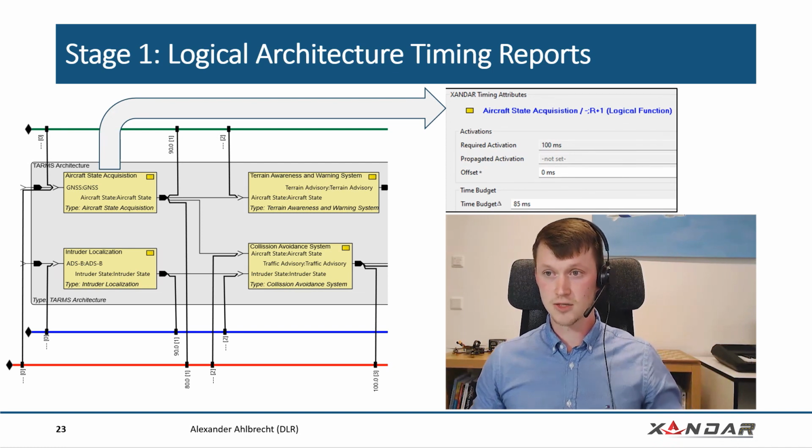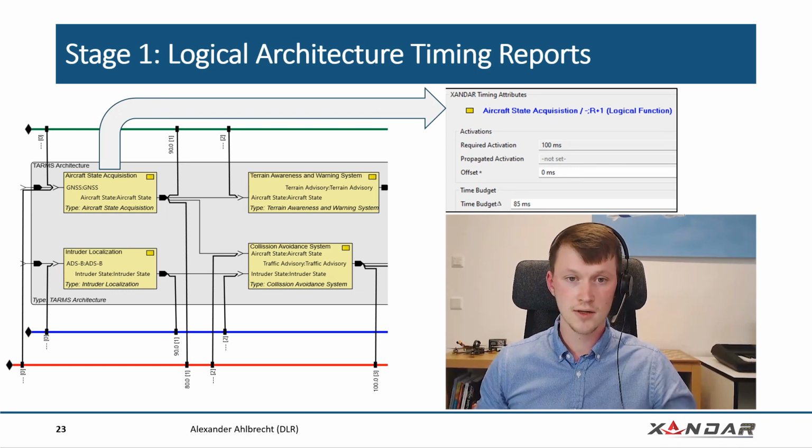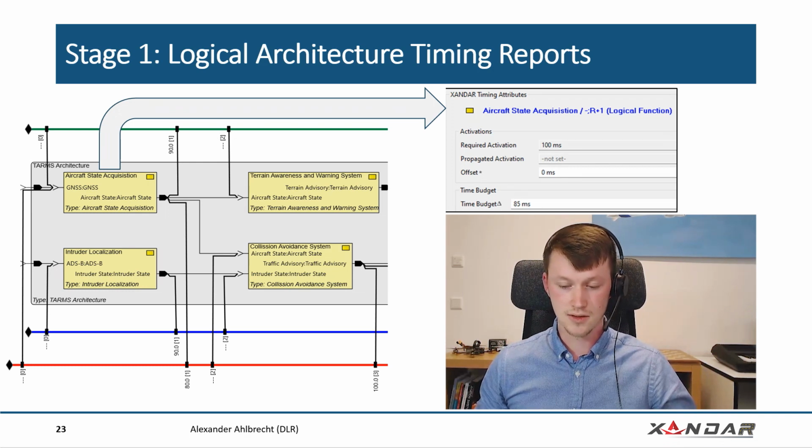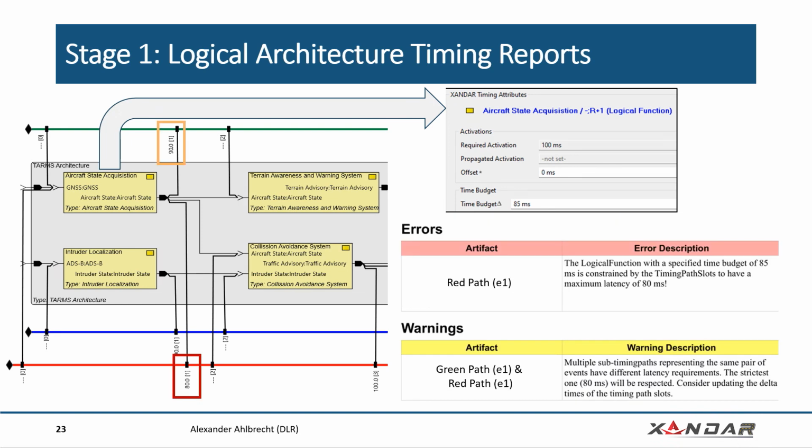So let's take a look at what we specified as an addition. We also specified a timing budget. So we need to define a final time constraint that the developers can use and that specifies a worst case execution time for our component. And then we can use the functionality to validate that this timing budget is also in line with the requirements that we specified in form of event chains.